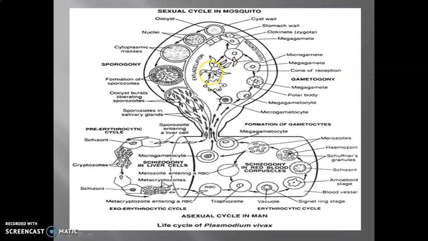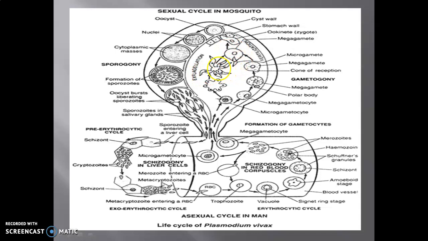One microgametocyte gives rise to many microgametes. This exflagellation gives rise to microgametes. They separate, and this microgamete behaves as a male sperm. This microgamete is detached from the microgametocyte, and it is now ready for the purpose of fusion.